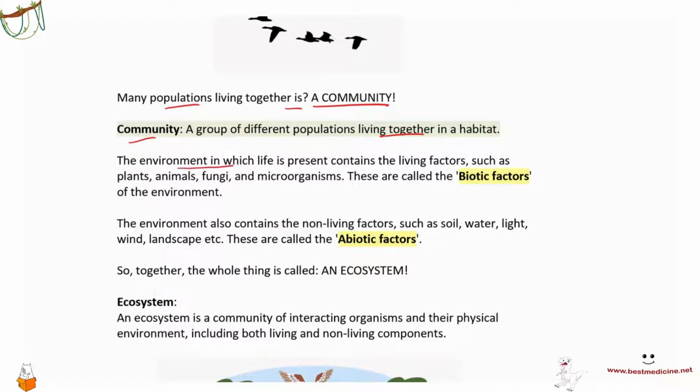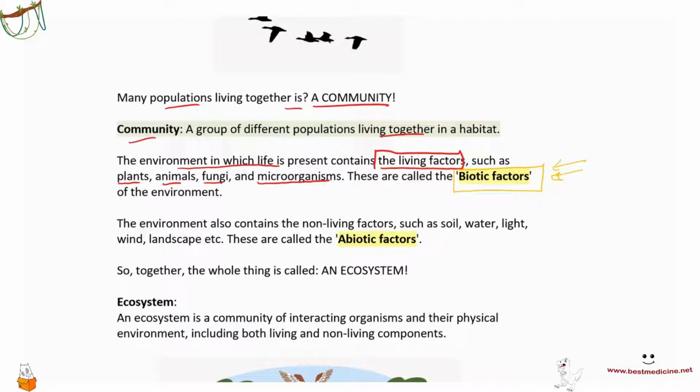Now, the environment in which life is present contains the living factors that are alive, such as plants and animals and fungi and microorganisms, right? And these factors are called biotic factors, and you need to know this word. Biotic factors are all the living factors of a given habitat, of a given ecosystem.